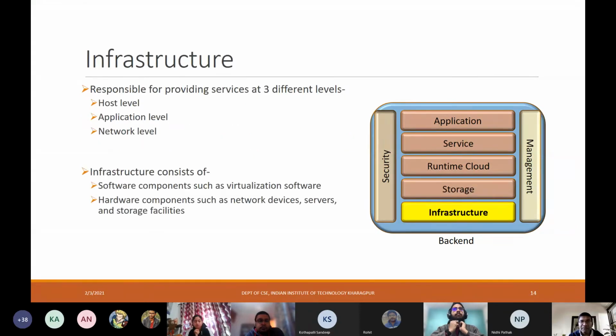Then at the very bottom is the infrastructure. This infrastructure again has three different levels: the host level, application level, and network level. So what it means is you have host level infrastructure, application level infrastructure, and network level infrastructure. The infrastructure at all of these different levels consists of software components such as virtualization software and hardware components such as network devices, servers, and storage facilities.